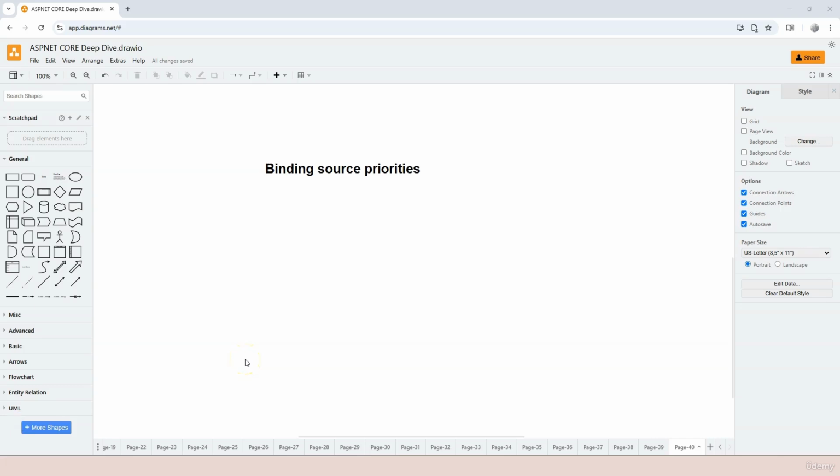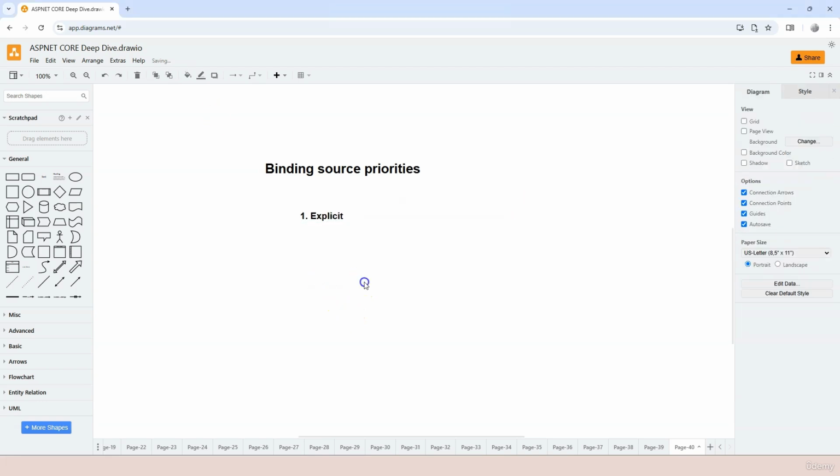In this video, we're going to learn about binding source priorities. What does this mean? We have talked about different binding sources: there are headers, there are query strings, there are route parameters, there's the HTTP body. All of these different sources can be bound to. But when we have parameters that can be bound to any of those, what are the priorities?